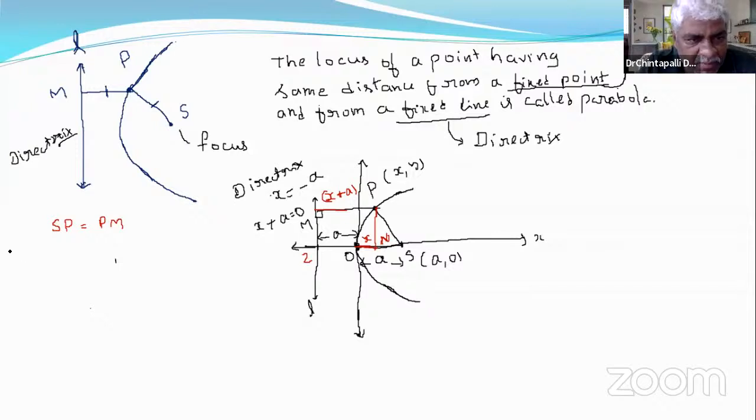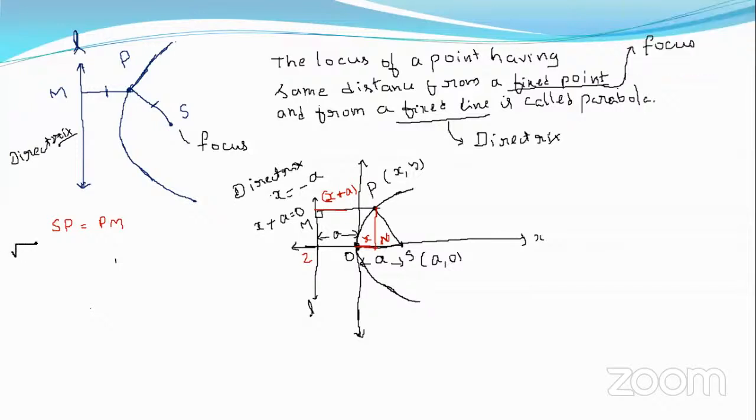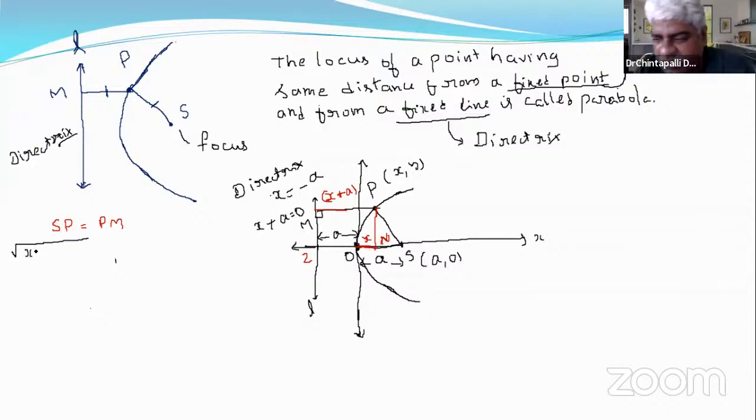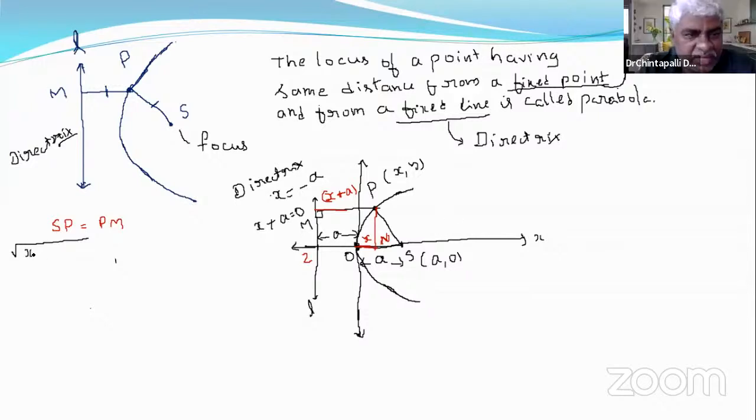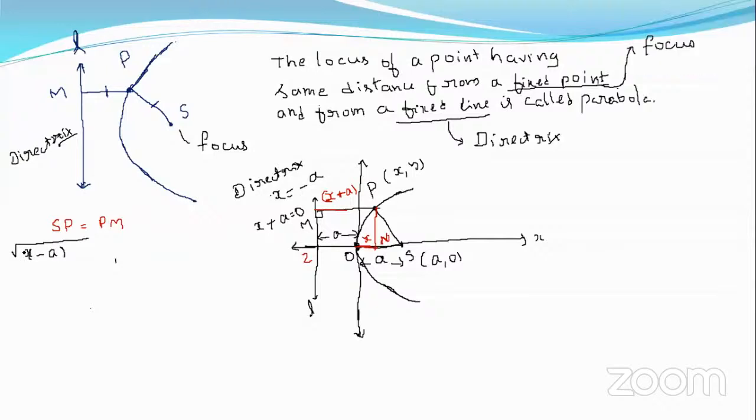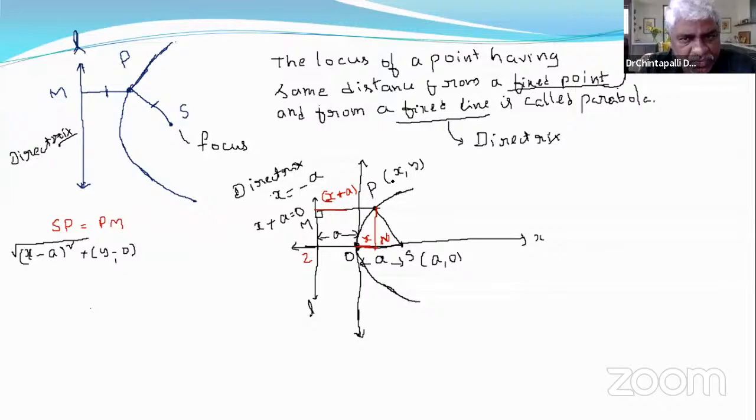We know the distance formula. The distance formula is the square root of (x2 minus x1) whole square plus (y2 minus y1) whole square. Very good. That means (x minus a) whole square, plus (y minus 0) whole square.